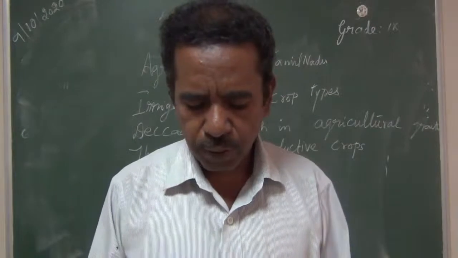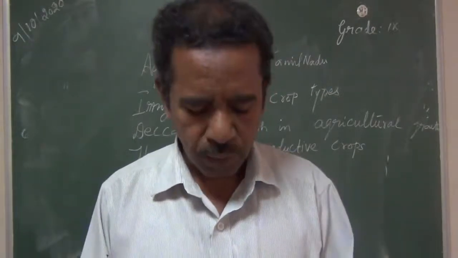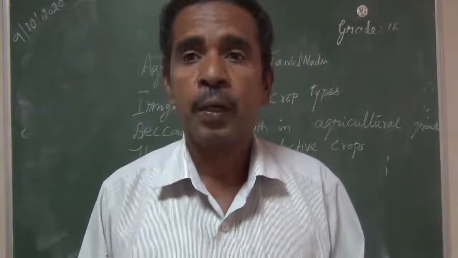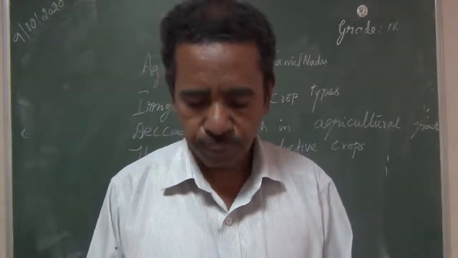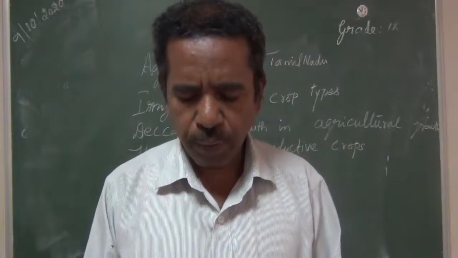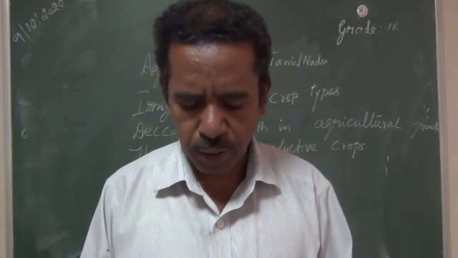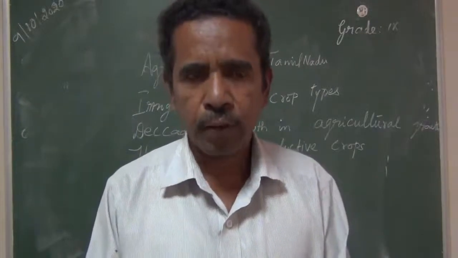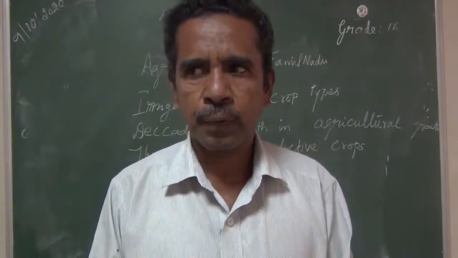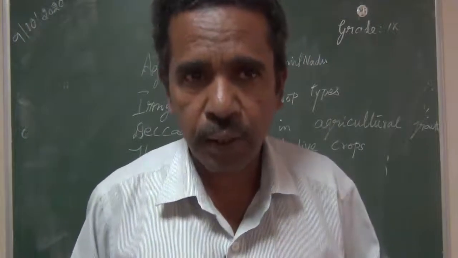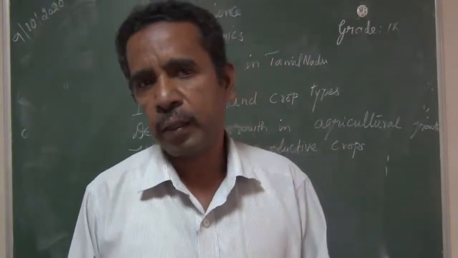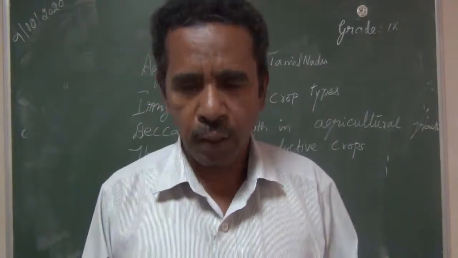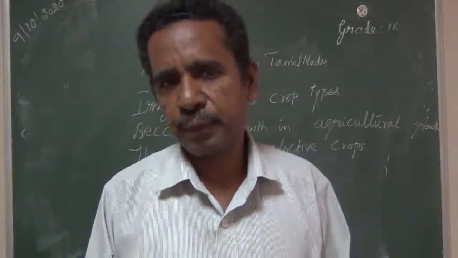The yield of productive crops. Now we are going to see how much yield the crops produced. The amount of production depends not only on the area but also the productivity of crops, the capacity of the crops.